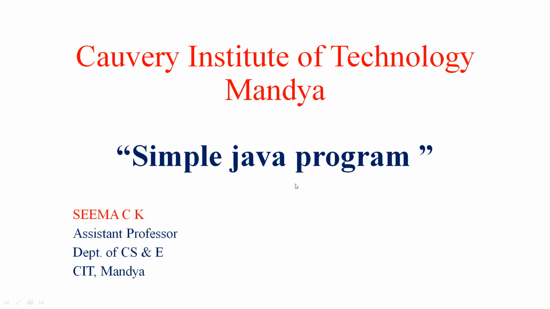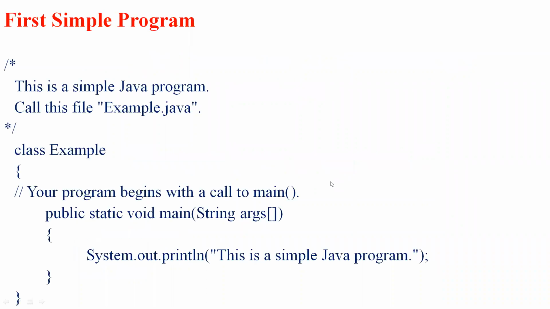Hello everyone, welcome back. Till now we have discussed the basics of object-oriented programming in Java. So let us look at some basic Java programs, and how a simple Java program looks. In this session I am going to explain how a simple Java program looks. So let's look at this example.